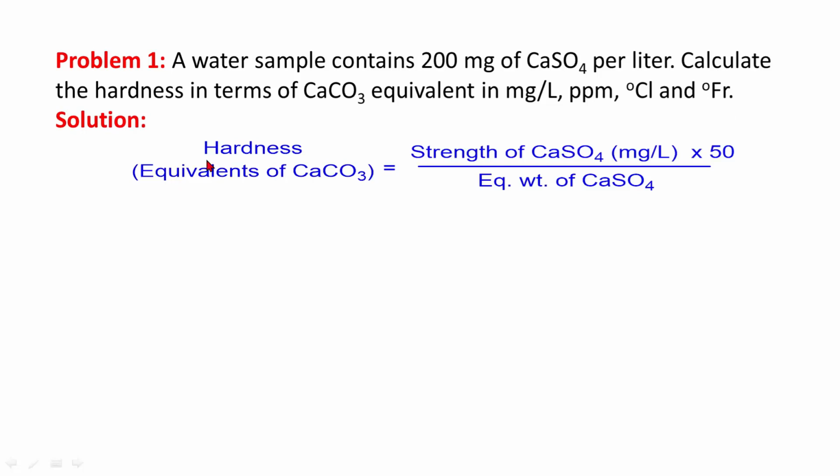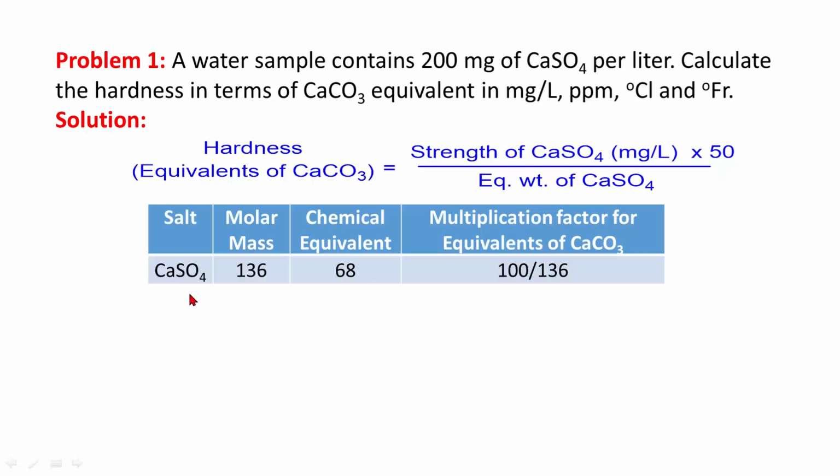Solution: hardness equivalence of calcium carbonate is equal to strength of calcium sulfate in milligram per liter into 50, equivalent weight of calcium carbonate, divided by equivalent weight of calcium sulfate. We can calculate calcium sulfate molar mass is 136, equivalent weight is 68.